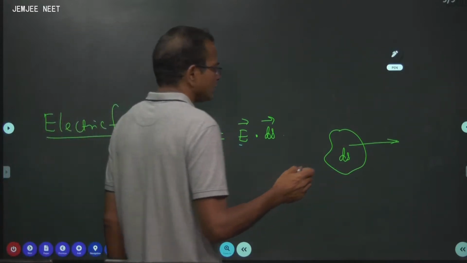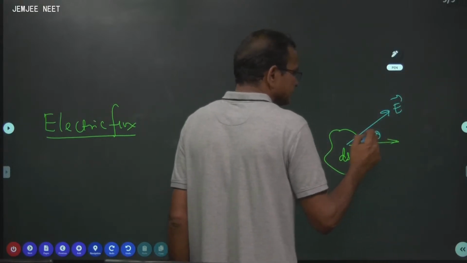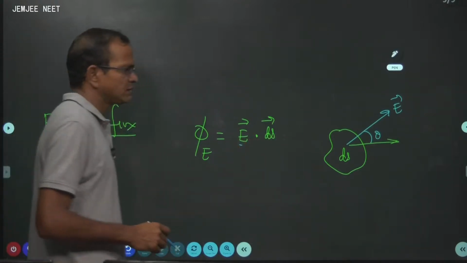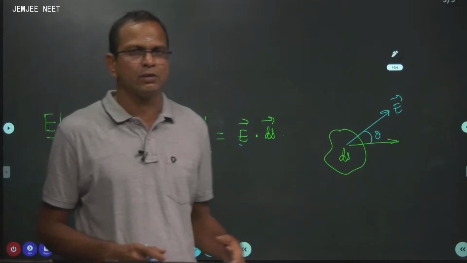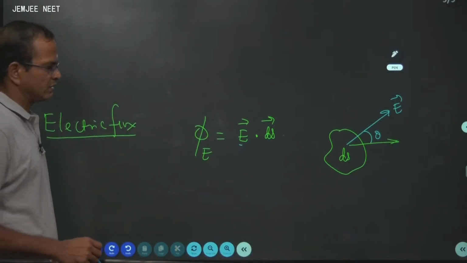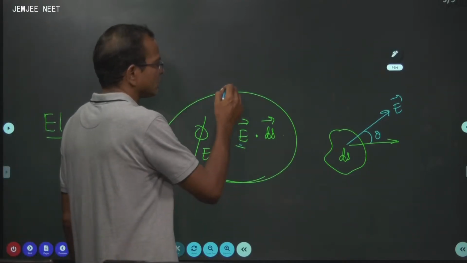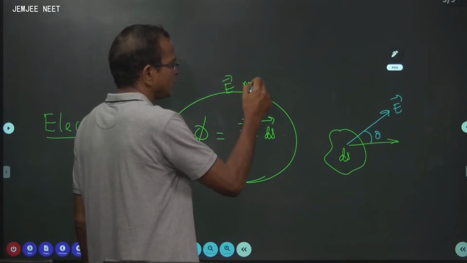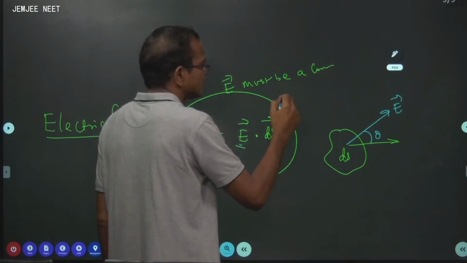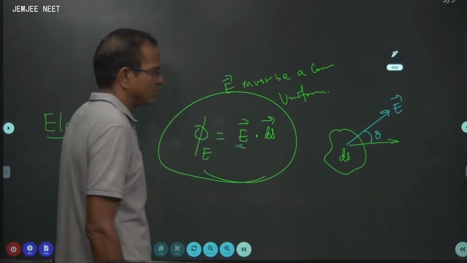Now, this is the E vector, then this is theta, so you get E dot dS. Suppose theta is equal to 0, you get maximum flux. If theta is equal to 90, you get 0 flux. So electric flux is simply E dot dS. No, sir, E is a variable, what to do? For this to be true, the E vector must be constant. In physics we call it uniform.